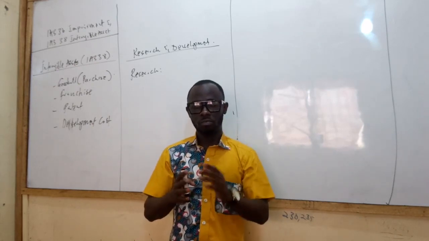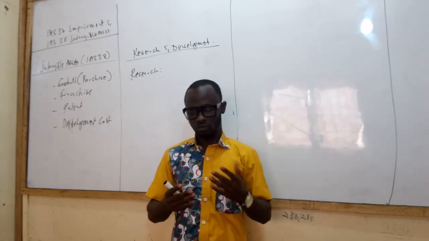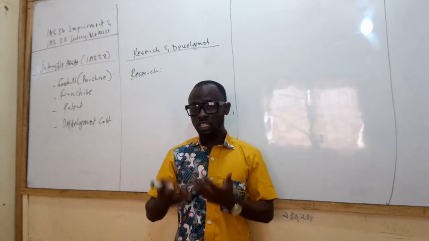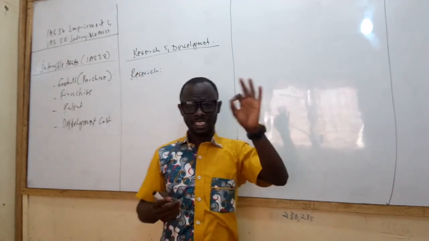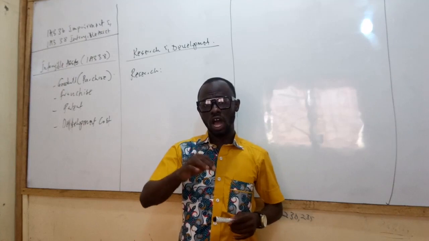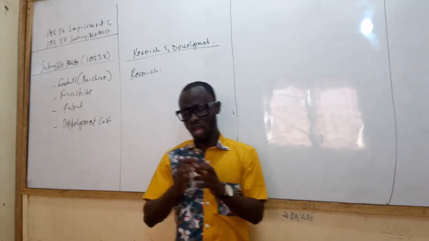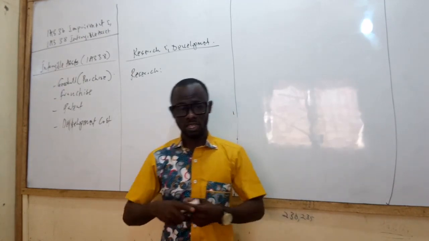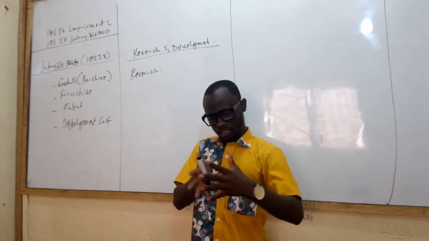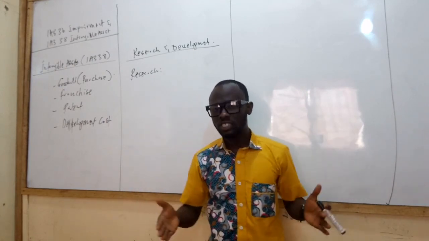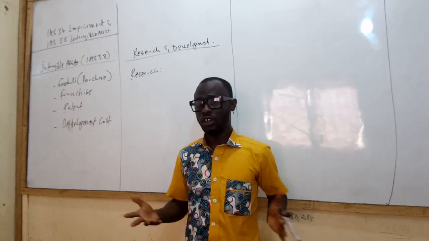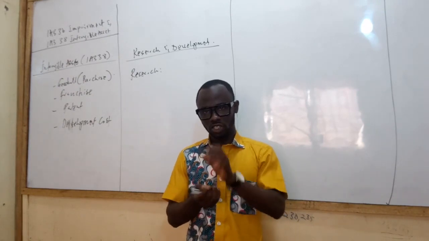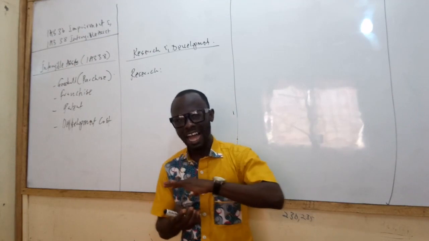So we employ 5 people, 5 ladies. They go around to gather this information, and we give them this tablet with this software specifically developed to be able to get this information. What the standard is saying is that we need to look at how much money we are paying these 5 girls, like their salary, their bonus, their allowance, their transport, their eating. Those kinds of expenditure would have to be written off in the current year, because these are revenue expenditure. But any capital expenditure, like the software we bought for the research or the tablets we bought for the research, are capital expenditure.